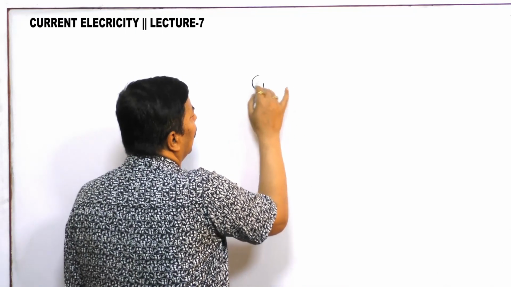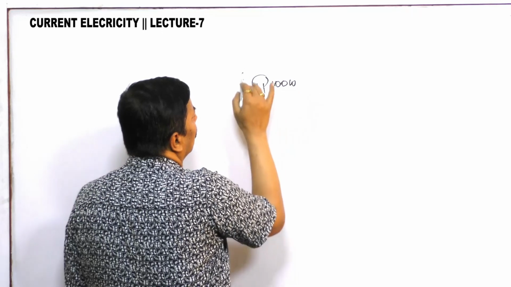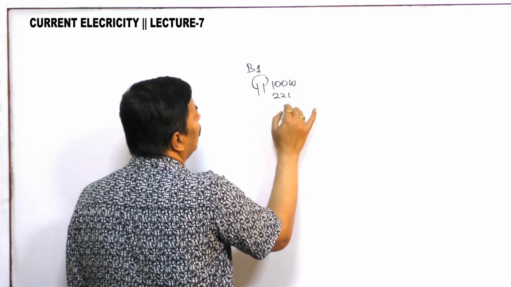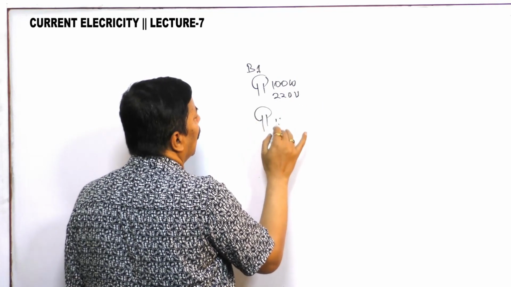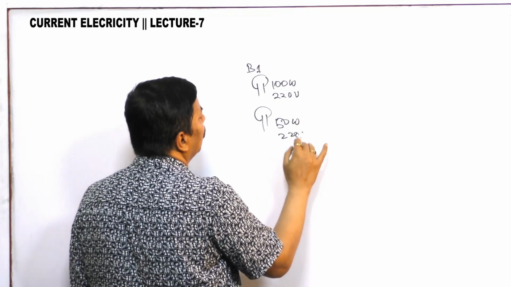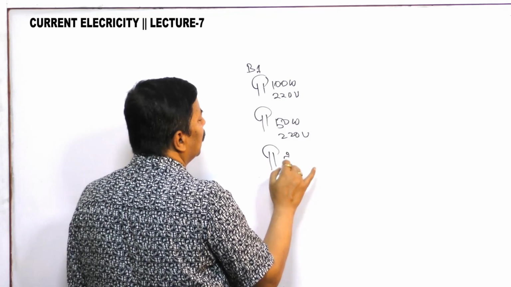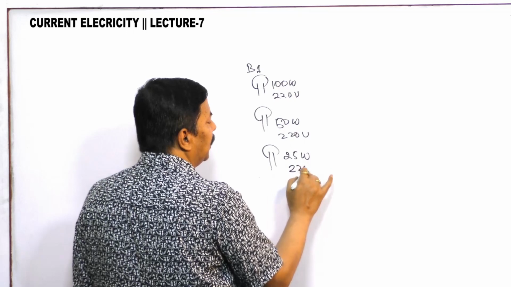Bulb number 1 is 100 watt 220 volt, bulb 2 is 50 watt 220 volt, and bulb 3 is 25 watt 220 volt.